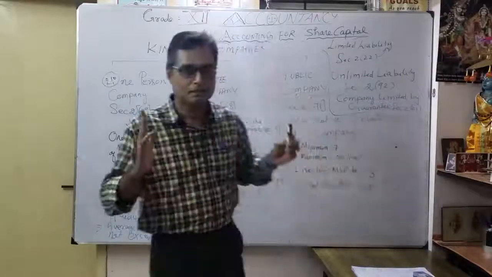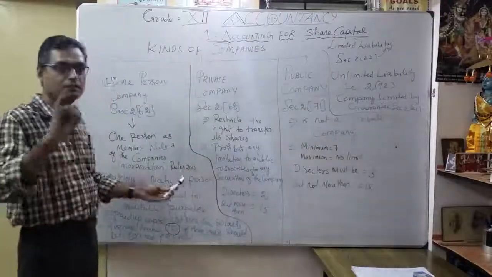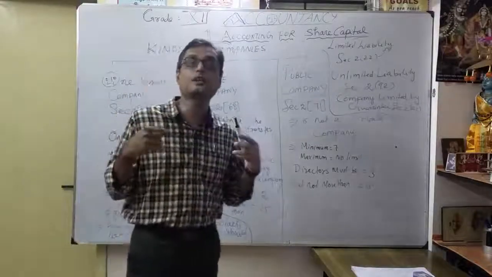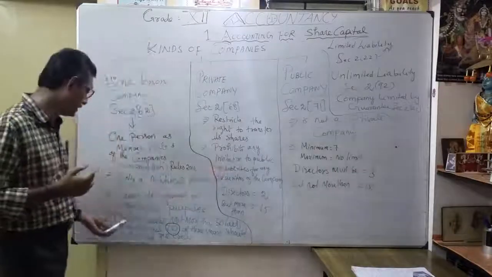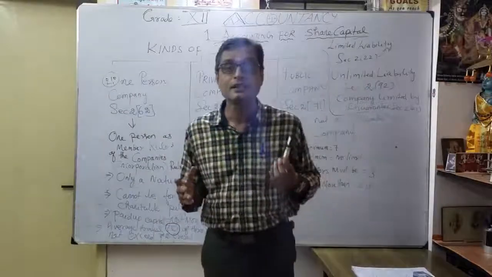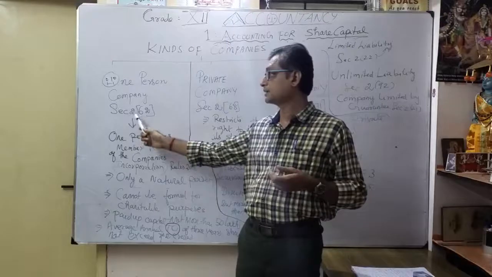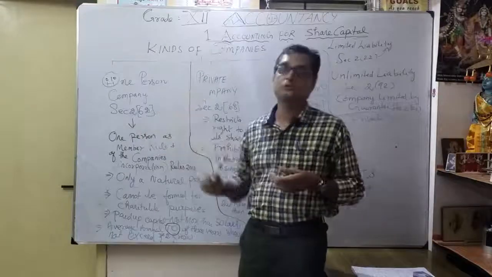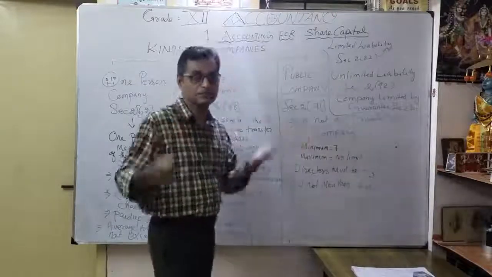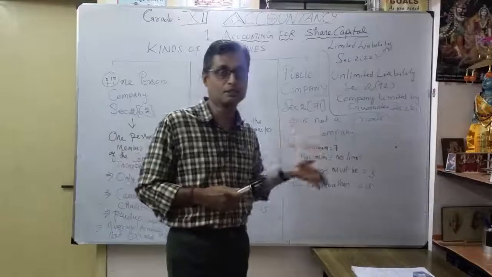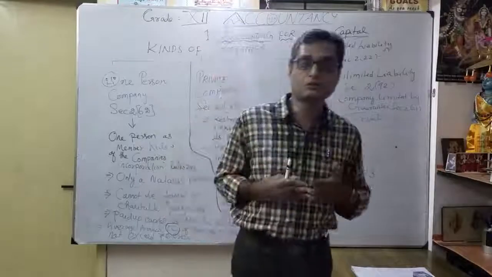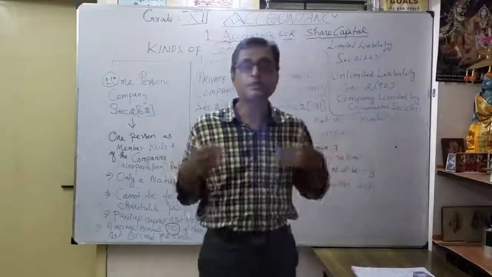These are the conditions. The first condition is a natural person. It cannot be formed for charitable purposes. The paid up capital should be not more than 50 lakhs. Thereafter, the average annual turnover of the 3 years should not exceed 2 crores. That's the definition of one person company under section 2, subsection 62. You have to keep this section in your mind. Suppose you are studying the Companies Act and want to pursue the chartered accountant course in future, then now itself we want to develop how to study company law.